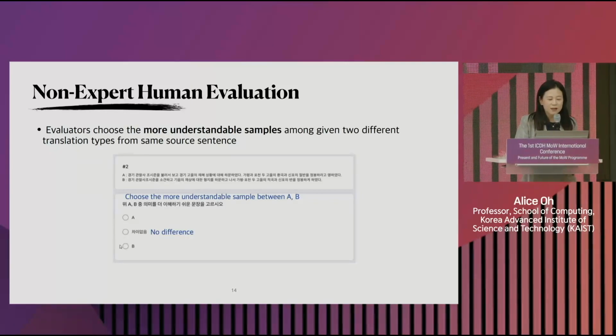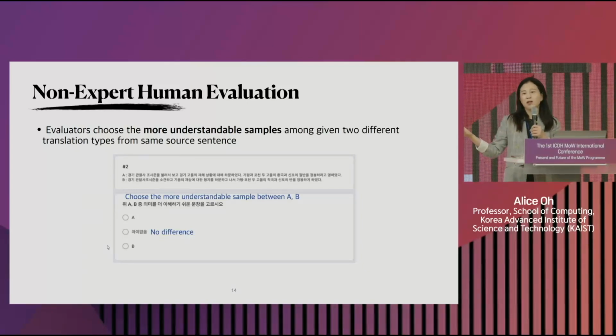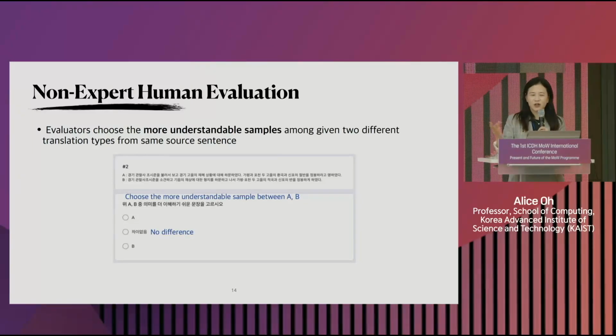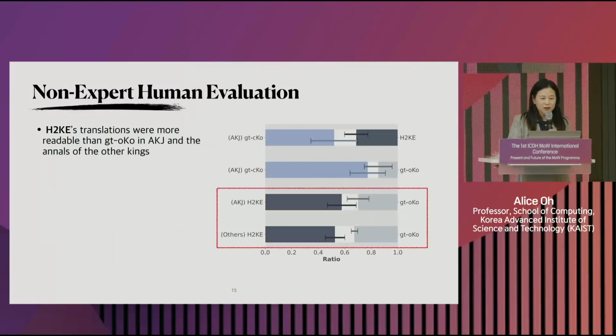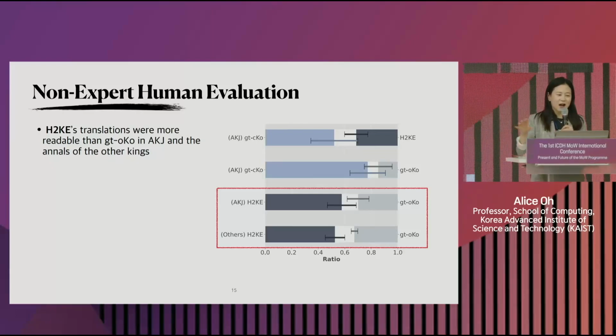And then we ask them, please pick a sentence that makes more sense to you. We asked a bunch of college students who are not historians to do this, and our translations were more readable than the old translations.